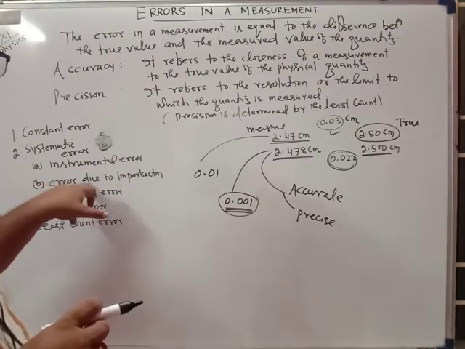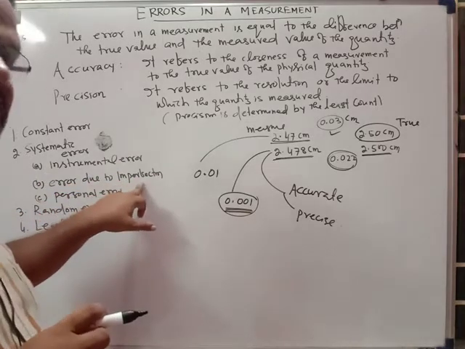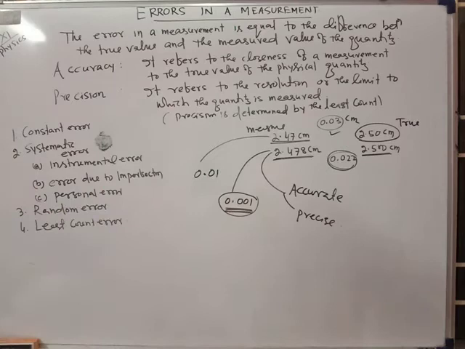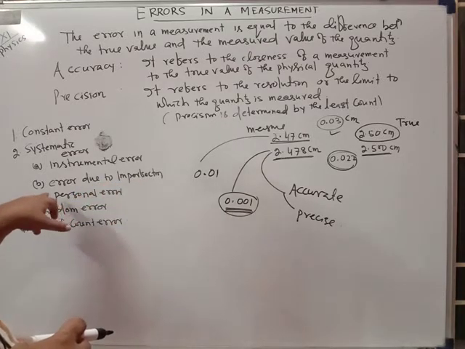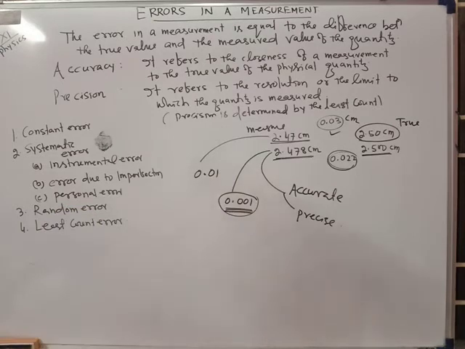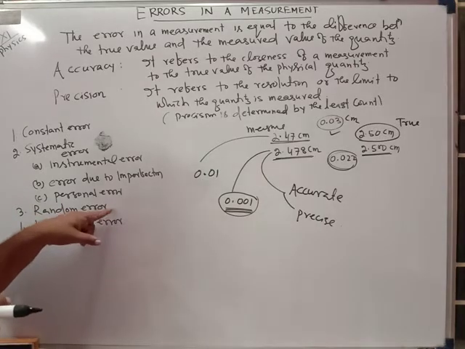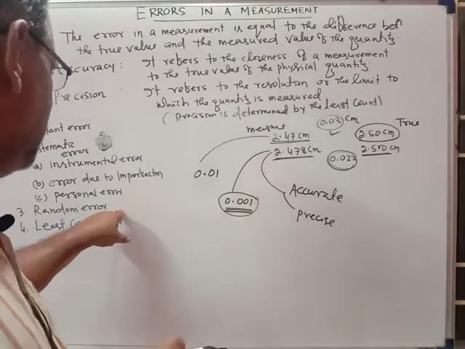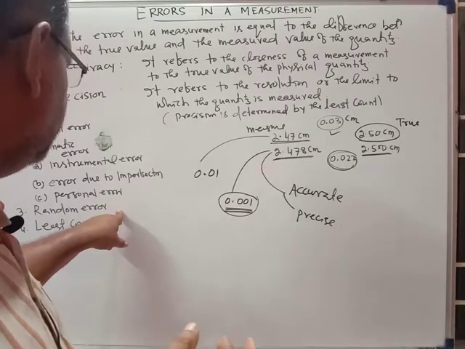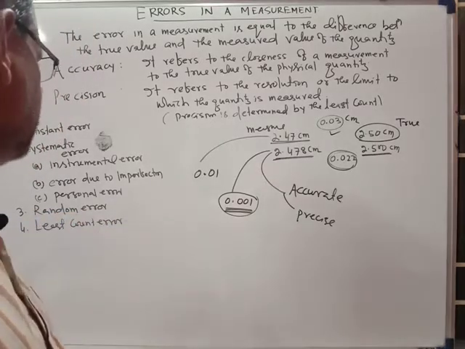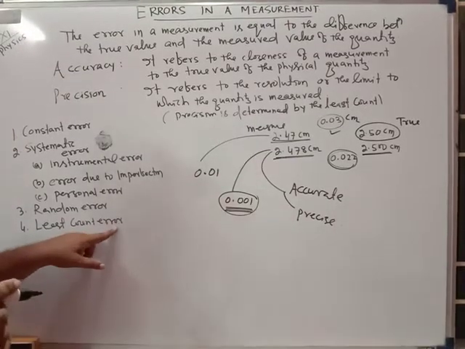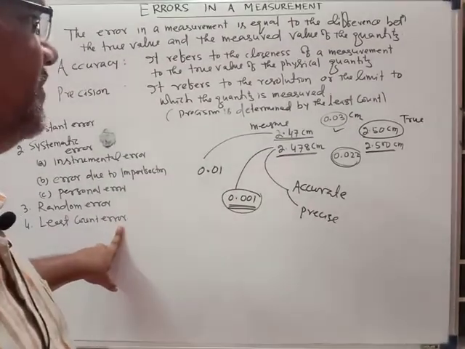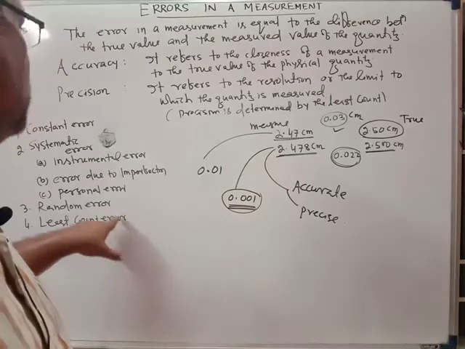Another is the error due to imperfection. Whenever you are measuring, the error which comes into play due to some measuring techniques is called error due to imperfection. Another is the personal error, the error which comes into play due to the personal habit of a person. Another is the random error, which comes due to the carelessness of the observer. And the least count error comes due to the least count of the measuring instrument. So these are the different types of error.